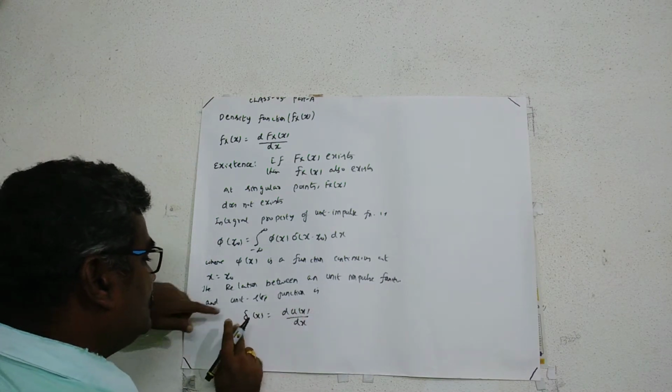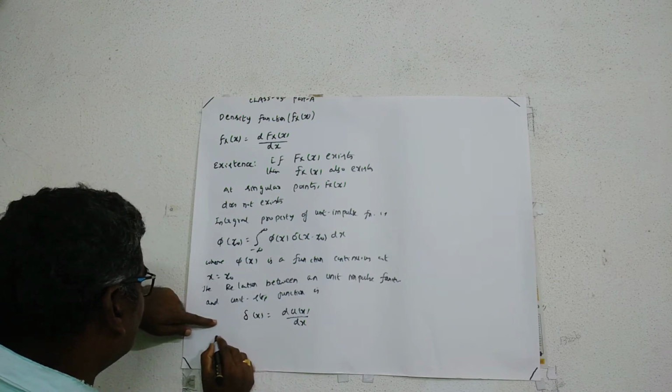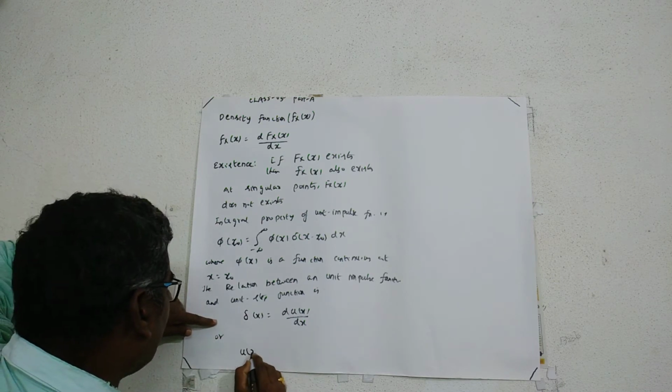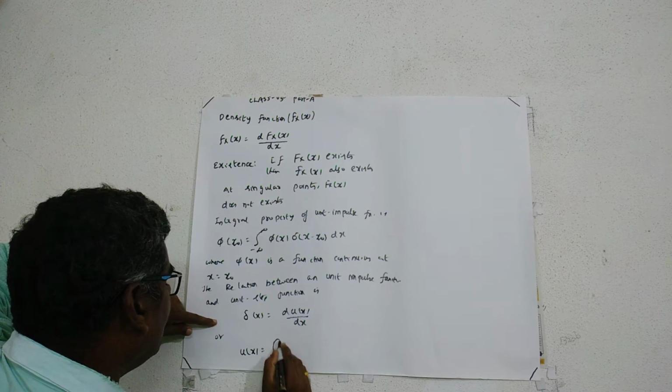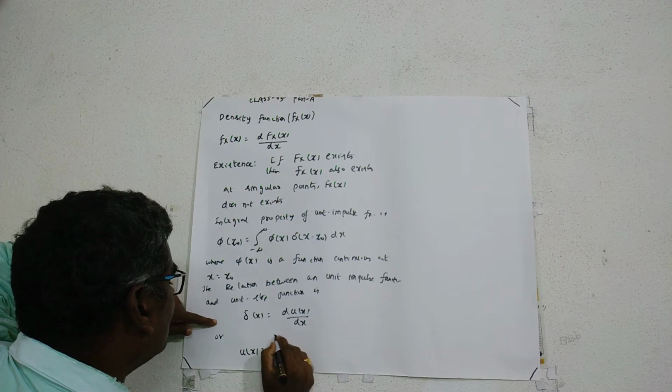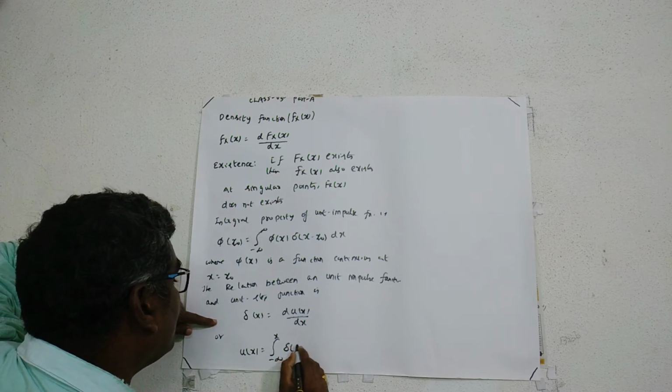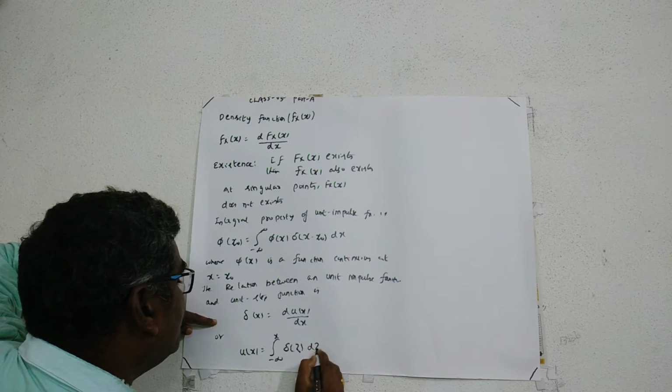The same equation can be written as u of x is equal to integration from minus infinity to x of del of zeta d zeta.